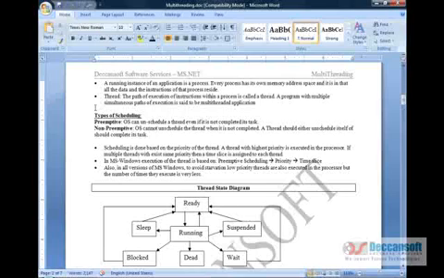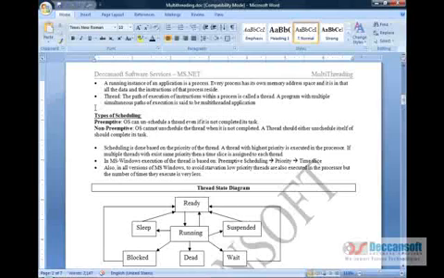Similarly, if there are two threads with the same priority, then what will happen? In such cases, time slicing comes into the picture. The operating system will give an equal time slice to all the threads of equal priority. In a typical Windows operating system, it is approximately 20 milliseconds. Again, 20 milliseconds is the time slice given to each thread when they all have the same priority.